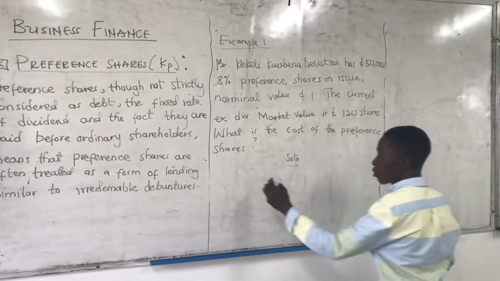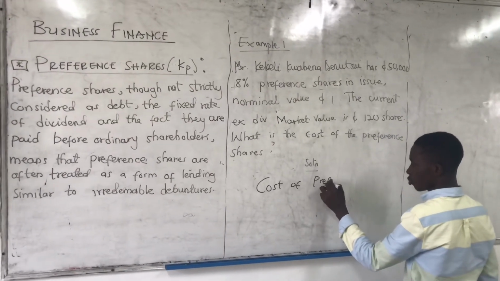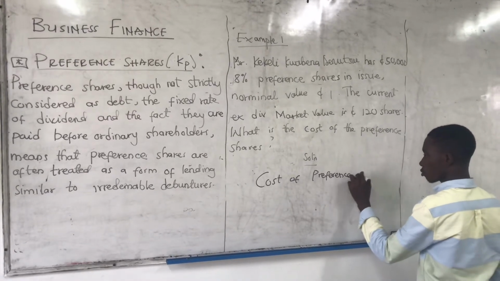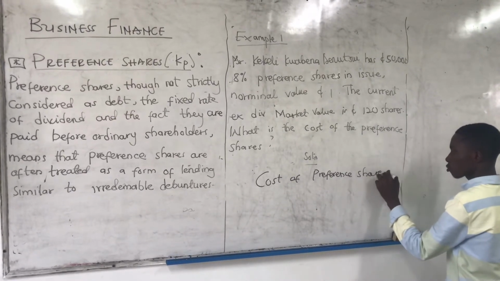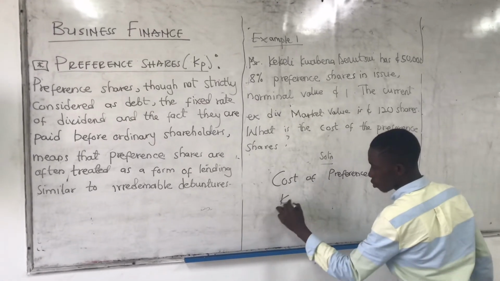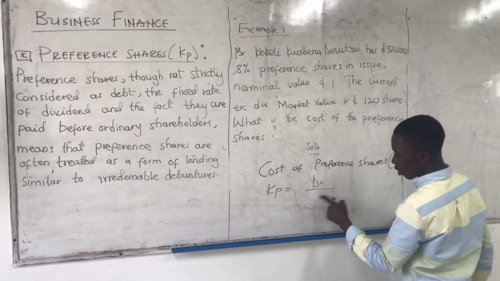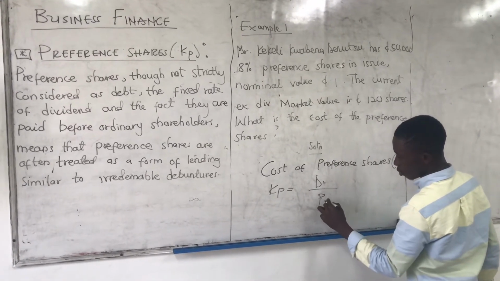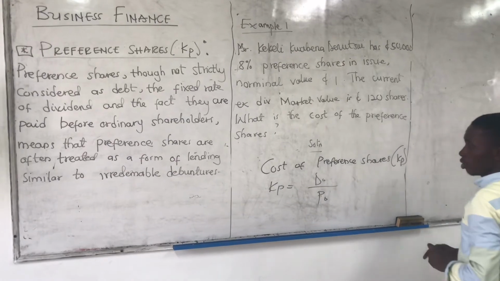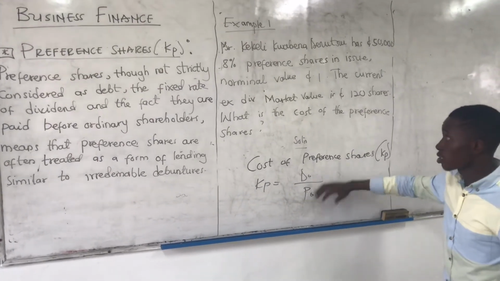So we have the cost of preference shares, noted by KP, equal to PO over PO. Now let's look for the dividend in this question. Let's also look for the price in this question.